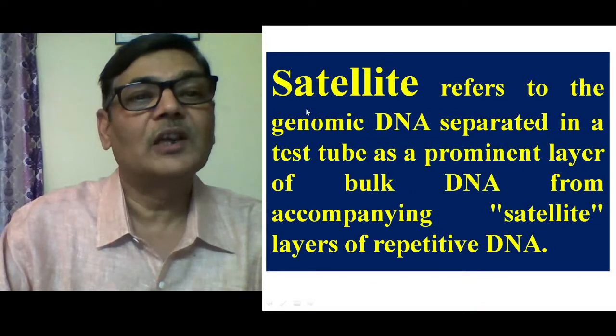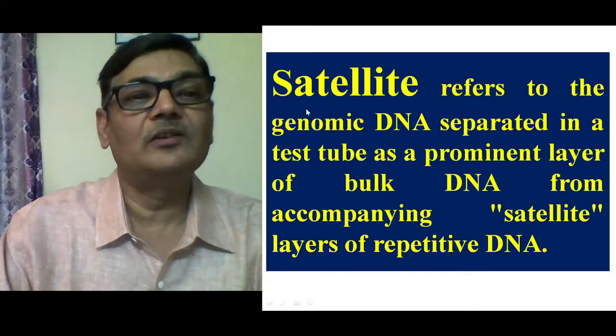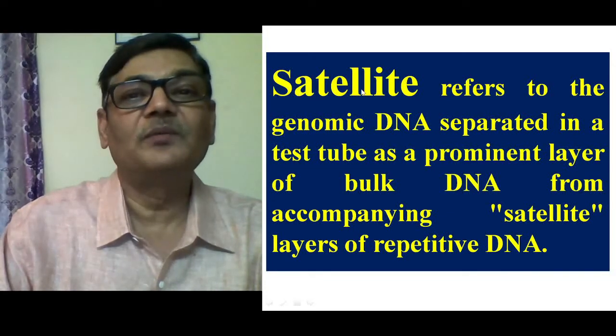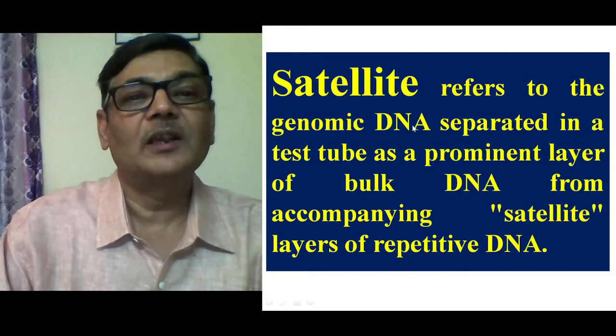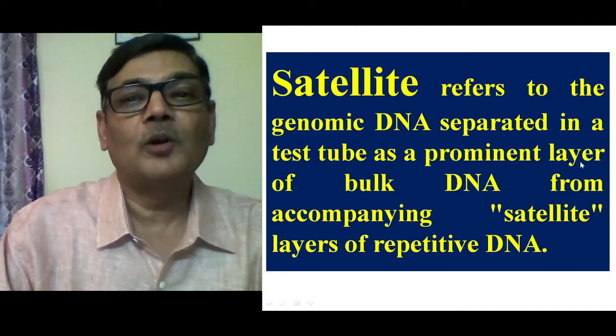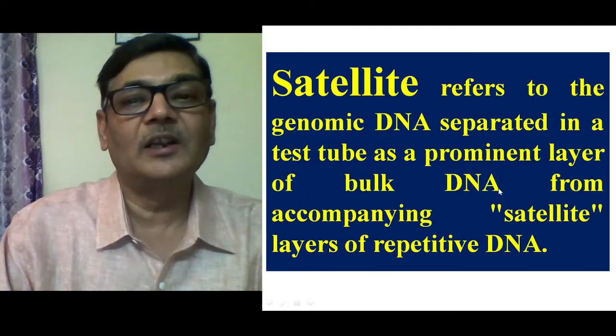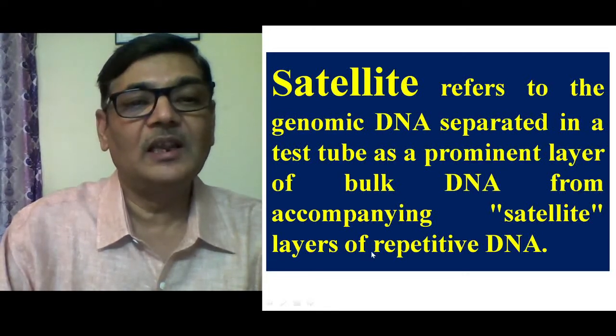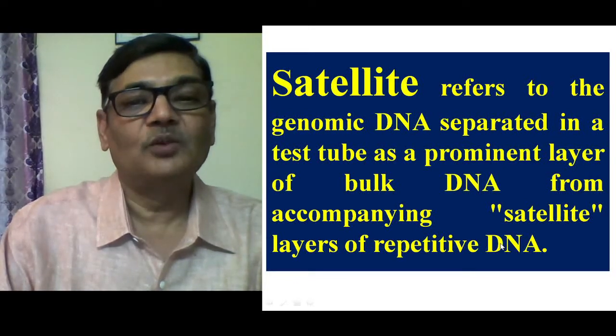Let us have an idea about the satellite portion of the DNA. The satellite actually refers to the genomic DNA separated in a test tube as a prominent layer of bulk DNA from an accompanying satellite layer of repetitive DNA. So we can see there would be two different portions of DNA.